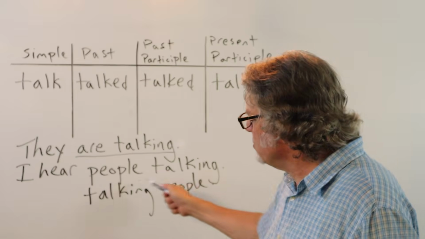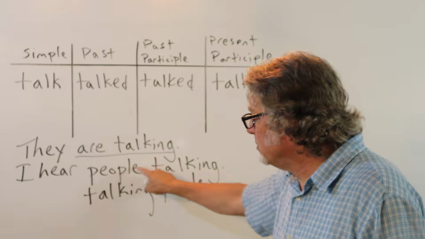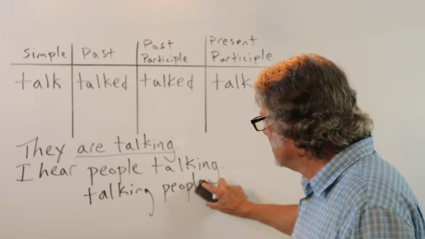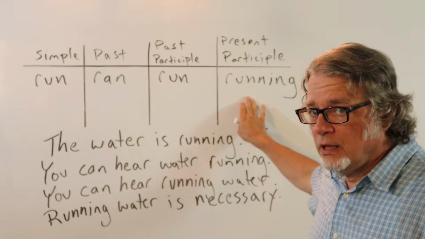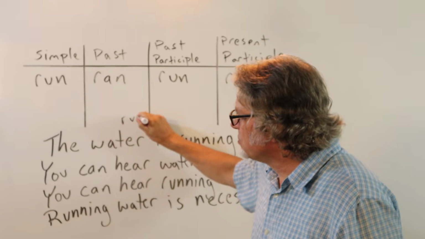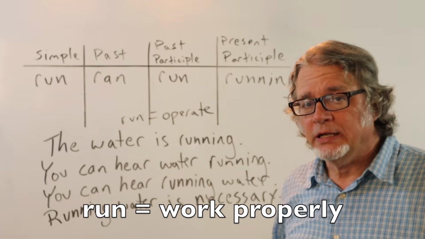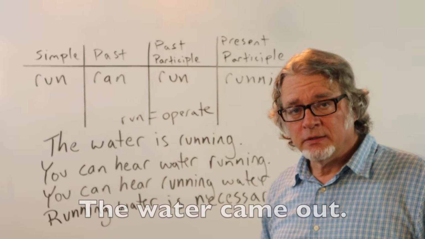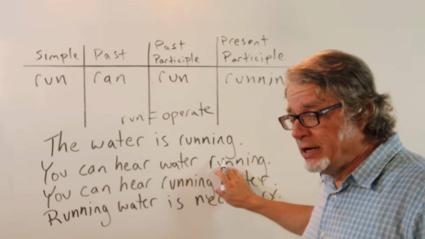So you can't always do this where the present participle comes after the noun or before the noun. It really depends on the noun that you use. Run, ran, run, running. The word run sometimes means to operate or something is working properly. It's running. The water is running. I turned on the faucet and the water came out. The water is running. You can hear water running.